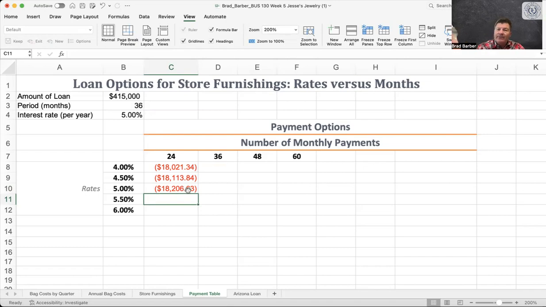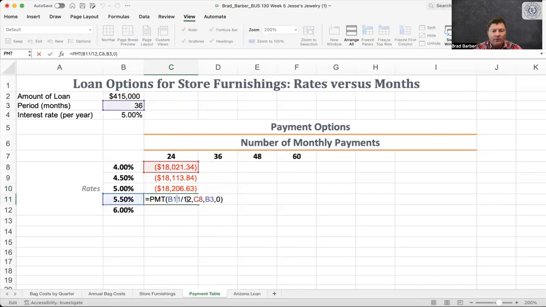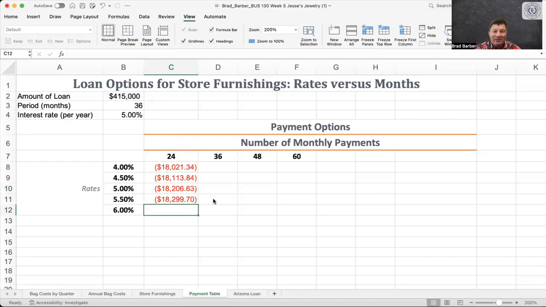So you're going to have to fill out the rest of this chart on your own, but I'm going to do that one more time because I like that. So I copied this one, and I paste it here, but I know my formula is wrong. So I just have to go in and see where it's wrong. So B11, copy my interest rate correctly. But again, my C8 didn't take, it should be C7 here. And then my B3 should be B2. So I only had to change two things and it went pretty quick.